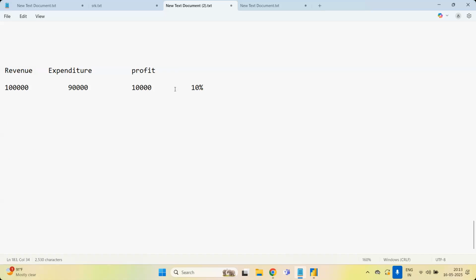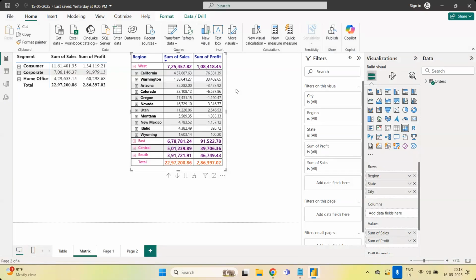That you have to show, right? How can you show that one? Here you have to create a column. Column you have to create called expenditure. Second, whatever profit you have made, profit from the overall revenue. What is the percentage of profit in the revenue? And percentage-wise you have to show how much percentage you are making from the sales using the profit, across which categories or which areas or which segment or subcategories, like that we are going to see the percentage.